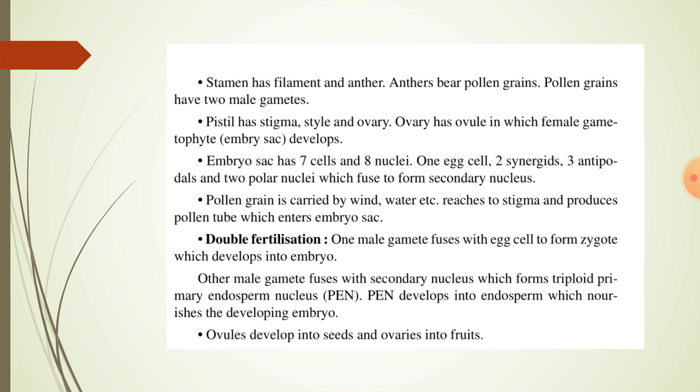Pollen grain is carried by wind, water, etc. This reaches the stigma and produces a pollen tube which enters the embryo sac. Double fertilization: one male gamete fuses with the egg cell to form a zygote which develops into the embryo. The other male gamete fuses with the secondary nucleus to form the triploid primary endosperm nucleus. It is called PEN. PEN develops into endosperm which nourishes the developing embryo. Ovules develop into seeds and ovaries into fruits.